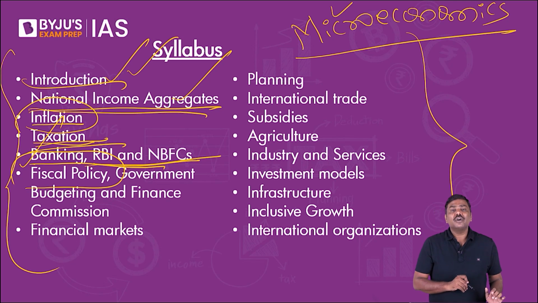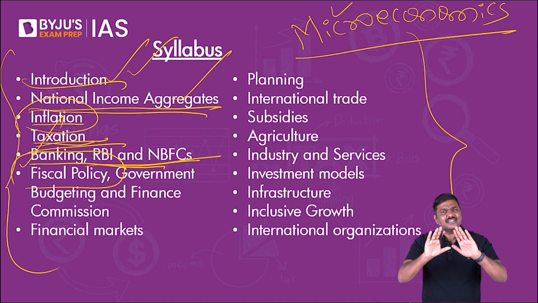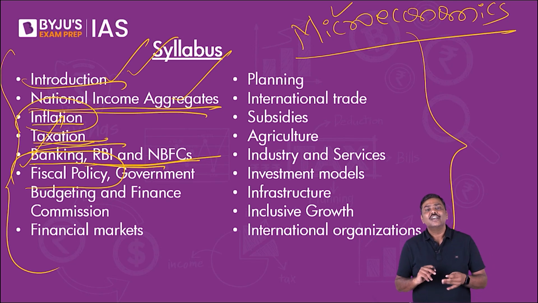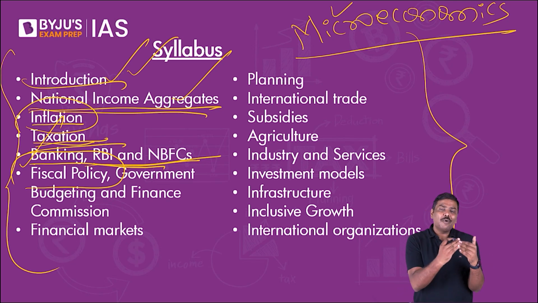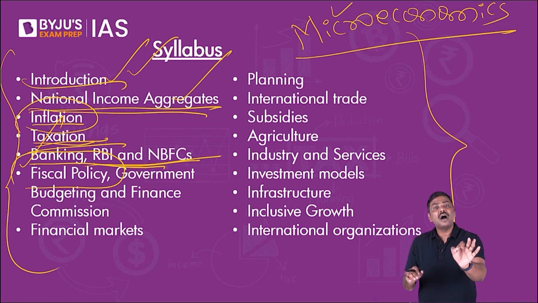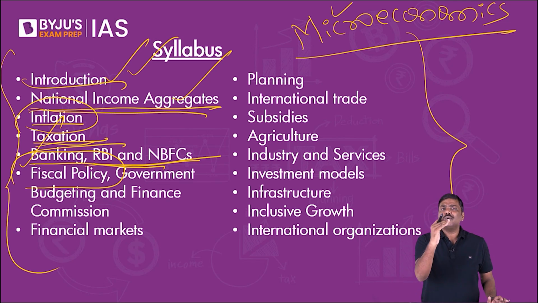Then another very important chapter is fiscal policy. Fiscal policy in simple terms refers to all the expenditure measures as well as the taxation policies of the government. Whenever the Government of India takes any policy regarding taxation as well as expenditure, that is counted as a part of fiscal policy. Now within fiscal policy, what is the expectation of UPSC? What are you supposed to read?